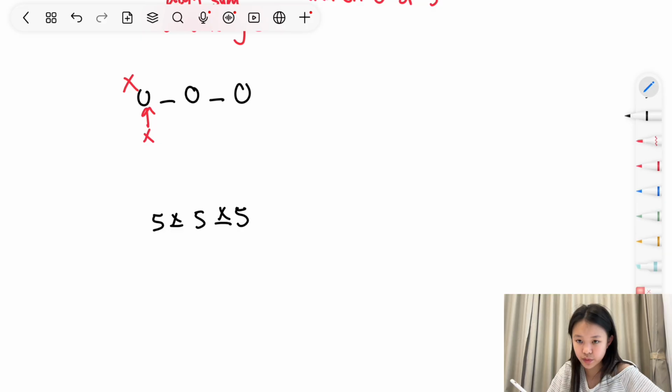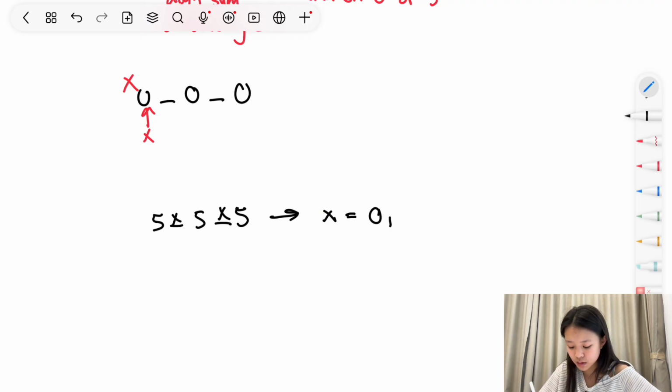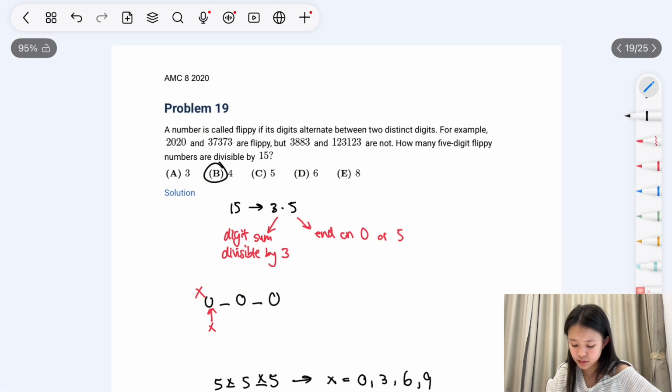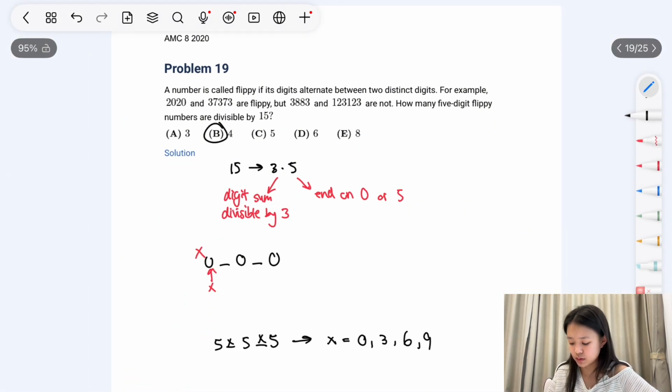And 5 plus 5 plus 5, when you add it all up, is already divisible by 3. So the number x also has to be a multiple of 3. The only digit multiples of 3 that you have are 0, 3, 6, 9, which is 4 of these. And so the answer is B. So in this problem, you're basically just playing around with divisibility rules, and numbers and the inherent limits that they have.